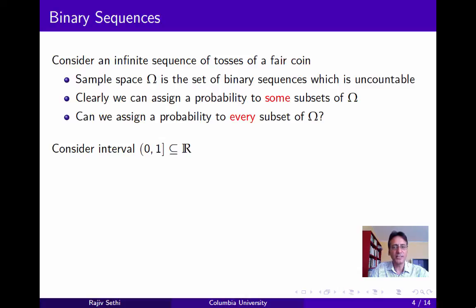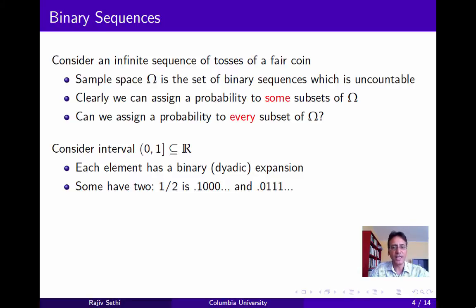So consider the unit interval 0, 1, open on the left and closed on the right. Each element of this set has what is called a binary expansion, or sometimes a dyadic expansion. This is just the expansion of the number in base 2, and it's just a sequence of 1s and 0s. Now some elements of the unit interval have 2 binary expansions. So for example, the number 1/2 can be represented as 1 followed by a sequence of 0s, or 0 followed by a sequence of 1s.